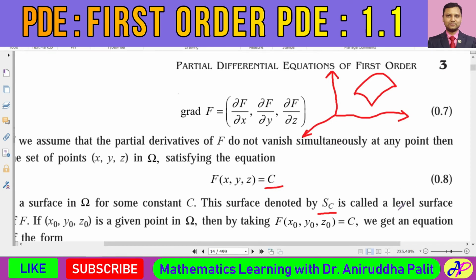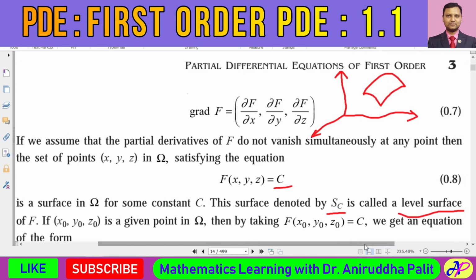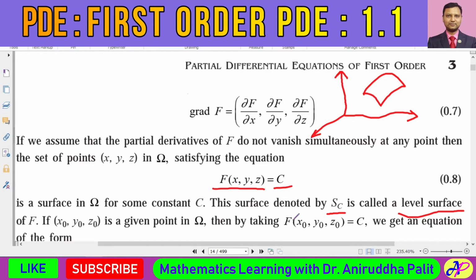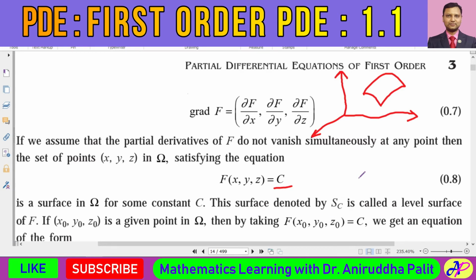That is called the level surface of the function F. You see over here the function capital F may be fixed, but depending upon different value of the constant c, the position of this level surface may get changed.